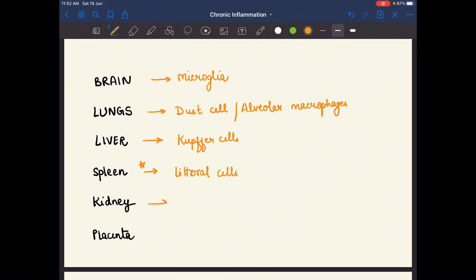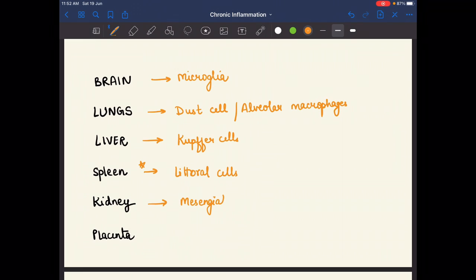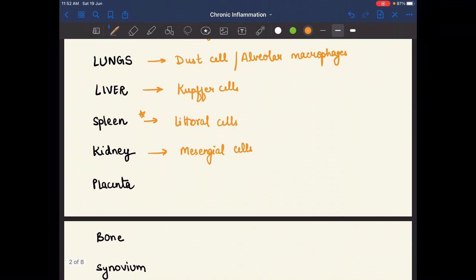In the kidney, mesangial cells. In the placenta, we have Hofbauer cells. Hofbauer cells are the macrophages present in the placenta.